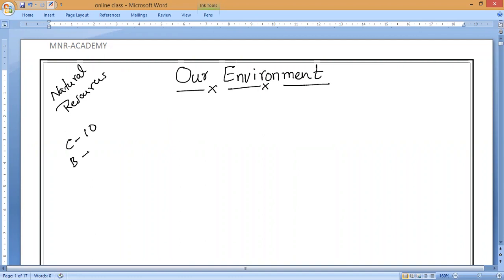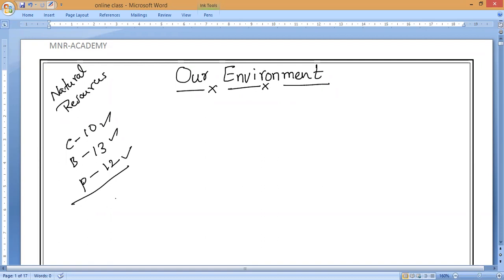Biology, the first two chapters, reproduction and heredity, and heredity and evolution, both the 8th and 9th chapter, we get 13 marks. And physics, you are going to get 12 marks. So now, the last 5 marks. These are generally chemistry, biology, and physics, and the extra 5 marks are remaining. Those 5 marks will come under this one. That is what you have to remember.